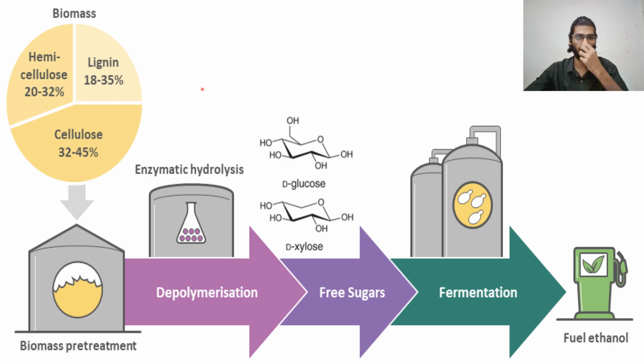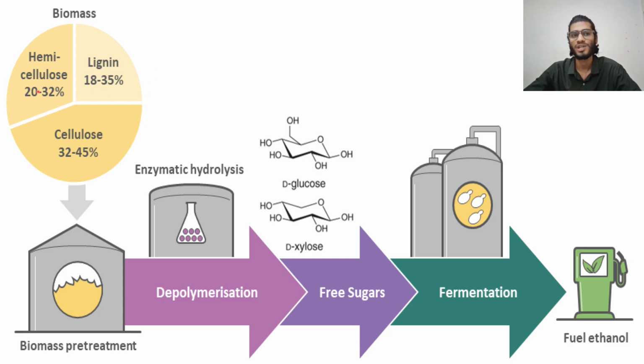Here we can see the overview of the fermentation process. For fermentation, the biomass which we are using contains hemicellulose, lignin, and cellulose, which are processed first by pre-treatment, which will break down cellulose, lignin, and hemicellulose.